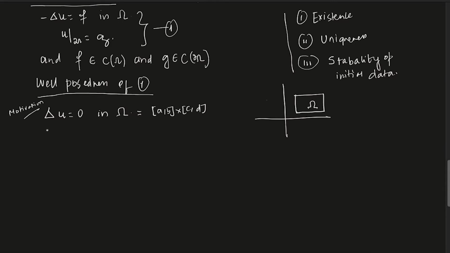Now if I'm asking you to solve this problem, you can use separation of variables, right? Roughly speaking, you are basically trying to find a solution u(x,y) which will look like some function of x times some function of y. Of course you are thinking of this as a C2 function. Since this is a solution, you can calculate uxx, uyy, and put them in that equation. Given the boundary condition, you can use Fourier series to find out what the solution is. You can do that. So this is separation of variables.